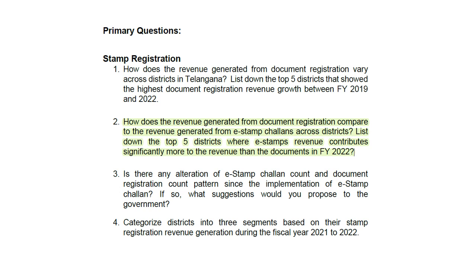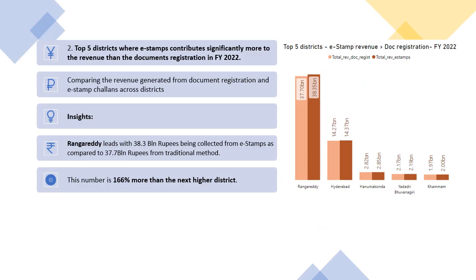How does the revenue generated from document registration compare to the revenue generated from e-stamp challans across districts? List down the top 5 districts where e-stamp revenue contributes significantly more to the revenue than the documents in fiscal year 2022. In the clustered column chart, I have shown the top 5 districts where revenue generated from e-stamps is higher than the revenue generated from document registration.